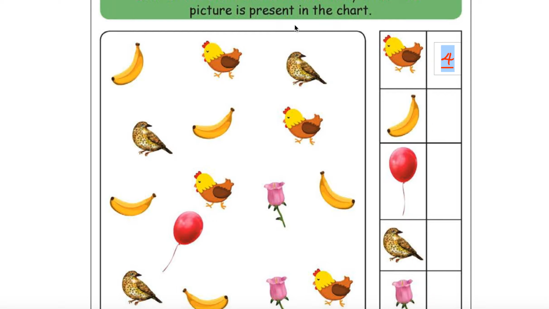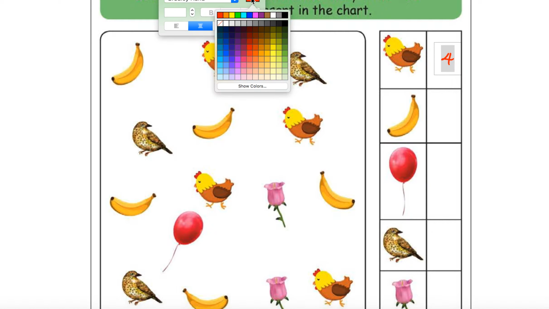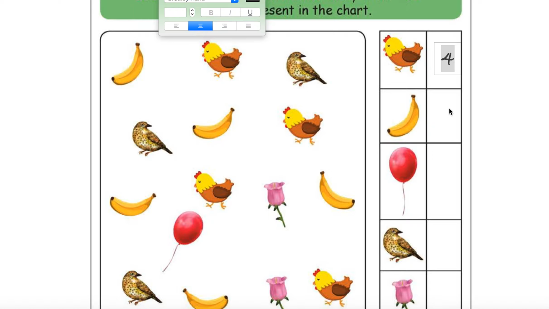Hey, why like that? Why like that? It is not listening. Some color also I don't like. I will change the color to this. Fine.